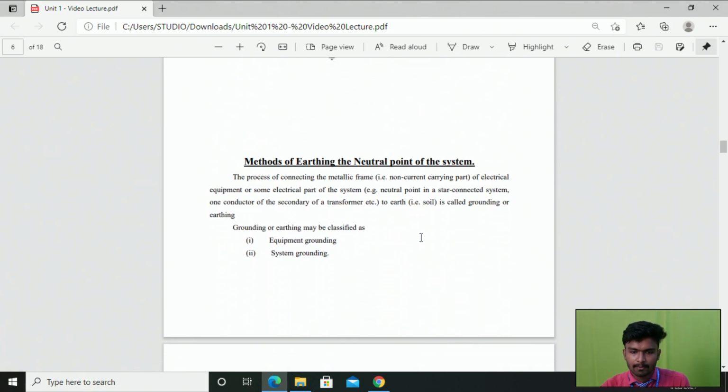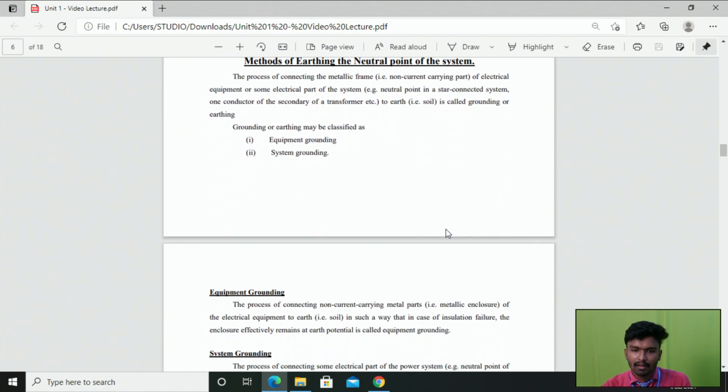So the next topic is the methods of earthing the neutral point of the system. Before going to earthing the neutral point of the system, first of all we need to know what earthing is, what the methods are, and what the types of earthing are in our power system. Right. So first of all we need to know what earthing is.